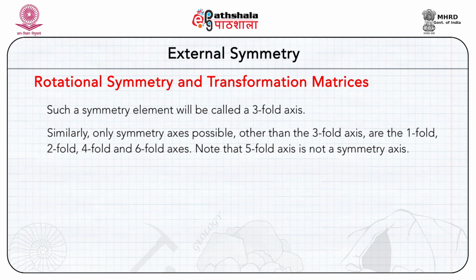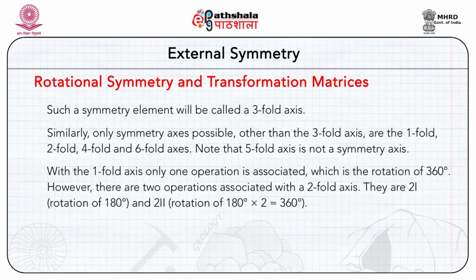Similarly, the only symmetry axes possible other than the 3-fold axis are the 1-fold, 2-fold, 4-fold and 6-fold axis. Note that 5-fold axis is not a symmetry axis.